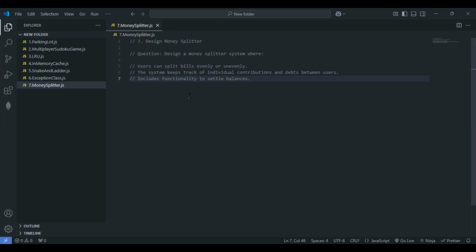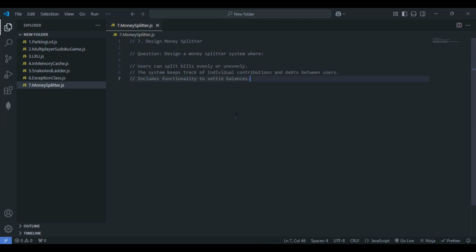Second thing, we have to allow flexibility for uneven splits. They have clearly mentioned users can split bills evenly or unevenly, so we have to allow the flexibility for uneven splits as well. And the final one is we have to include operations for adding transactions and calculating debts. So these three we have to keep in mind. I hope this is clear.